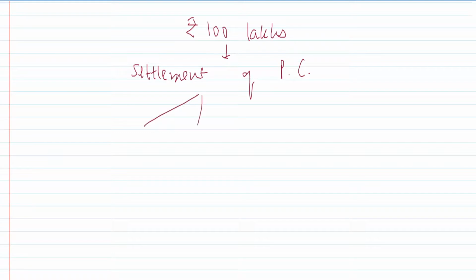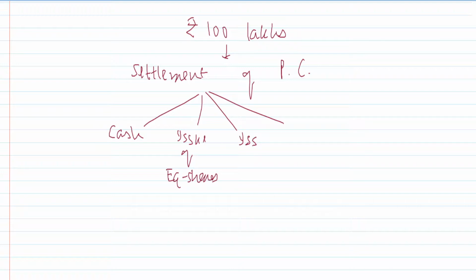Think of it. There are different ways in which it can be done. You can pay this in cash, isn't it? A wants to take over B. A has a huge amount of cash reserve. It can pay 1 crore to the selling company and settle the purchase consideration. So we can pay in cash. What more? It can also be paid by issue of equity shares, isn't it? It can also be paid by issue of preference shares.